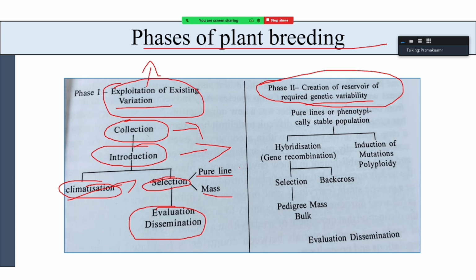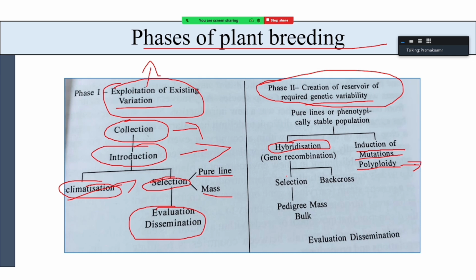But in the other phase, if there is no variation for the trait, you need to create the variation. How to create the variation? One method is through hybridization, or through the induction of mutations, or through manipulation of the ploidies. Either of these ways, we can create variation in the population.